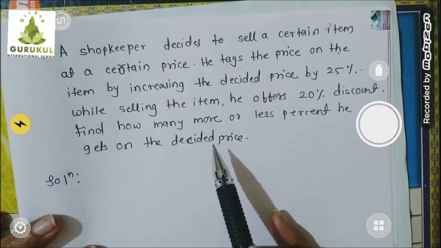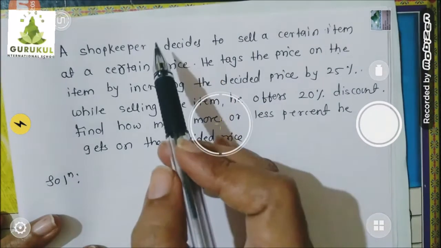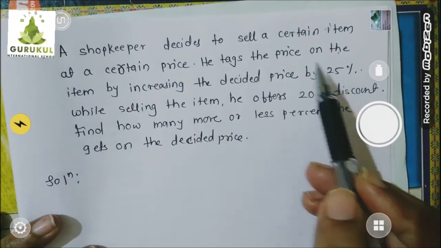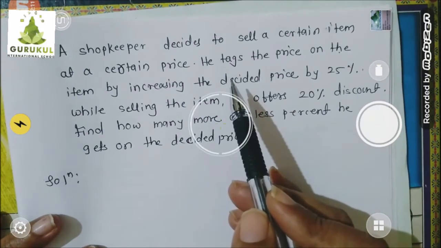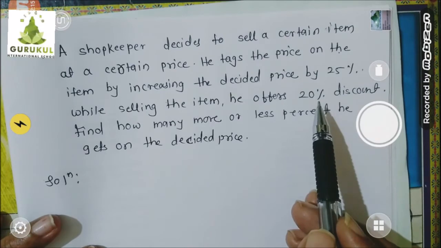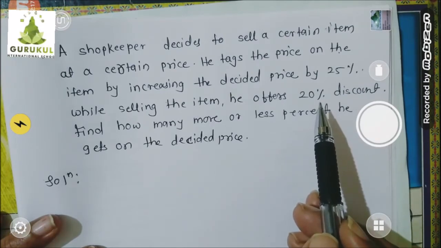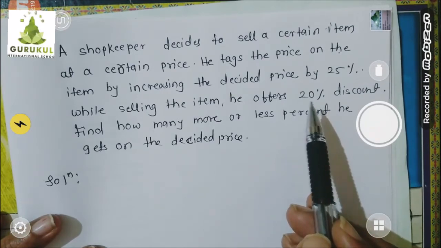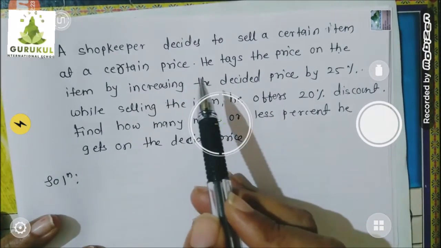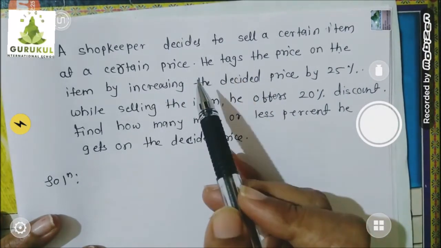So let's start. Children, we don't know anything here. Only percentage form, how much rupees will be increased, and then he print on mark price, that is given, and how much discount he is going to give, that is given. Am I right? So no value is mentioned, no mark price, no selling price, no discount in rupees, nothing is mentioned.